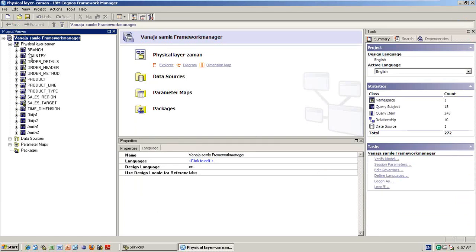Remember, you didn't share the business layer or presentation layer. Jaman needed only the physical layer, so you already shared it with him, and he is able to get it. He can create his own business layer and his own presentation layer, and then publish his work.